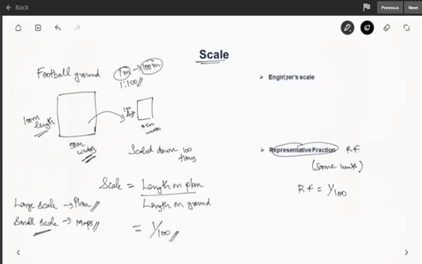In case of engineer scale, the units will be different. So here what we do is 1 centimeter equal to x meters on ground. So here we saw that 1 meter is 100 meters. So if you convert this into centimeter, it will be 100 centimeter. So 100 centimeter is 100 meters. So 1 centimeter is 1 meter. So by engineer scale, 1 centimeter in plan is 1 meter on the ground. So that is engineer scale.